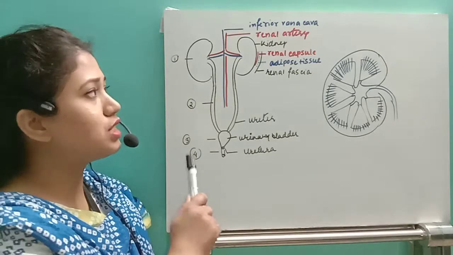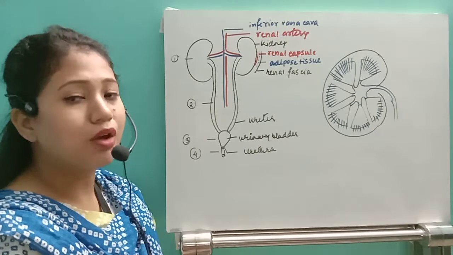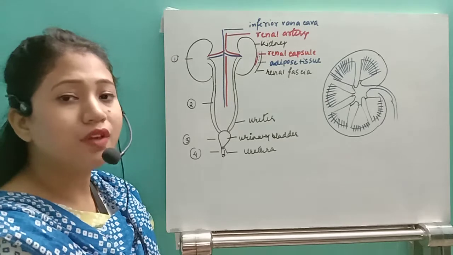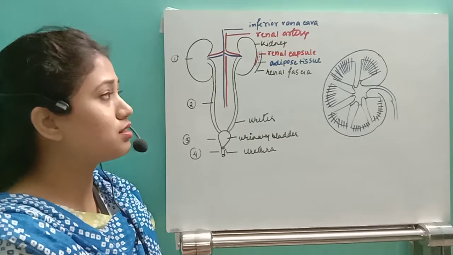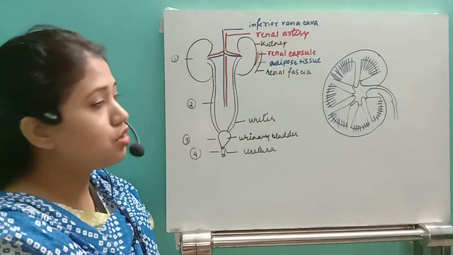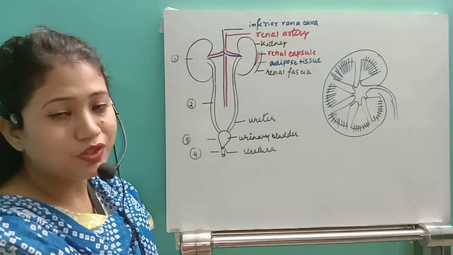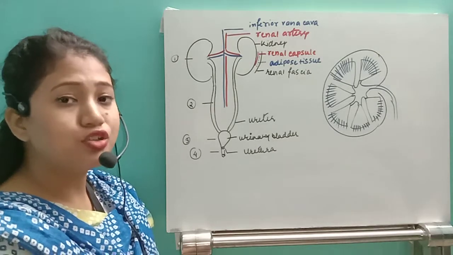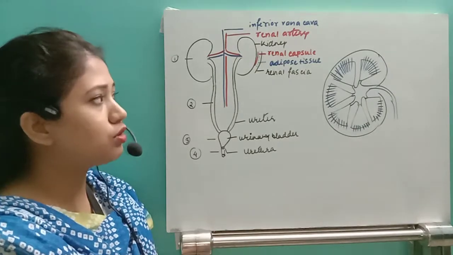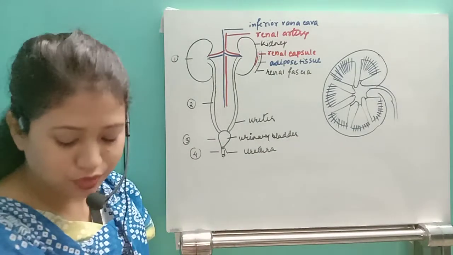First of all, we have to see the structure of the kidney. The kidney has 3 layers from outside so that it can be protected. Already the 11th and 12th vertebrae support and protect the 2 kidneys, but along with that, around the kidneys we also have layers. The outermost layer is the renal fascia. The middle one is adipose tissue, which acts like a cushion, a shock absorber, and the last one is the renal capsule. So we have, from outermost, renal fascia, adipose tissue and renal capsule.